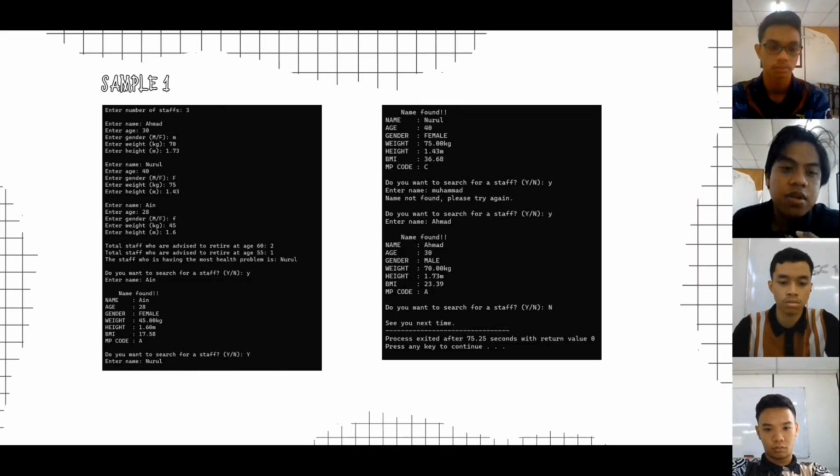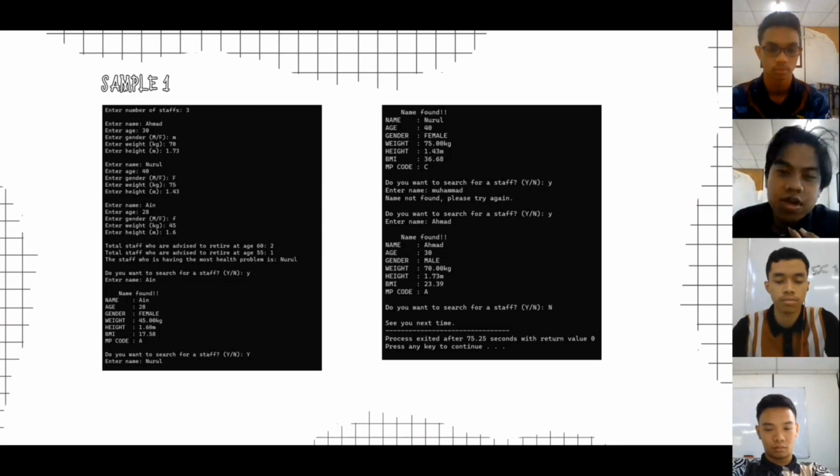Besides that, we also have Nurul, whose BMI is actually 36.68, which is the farthest among Ain and Ahmad. Therefore, we can see that the staff who is having the most health problem is Nurul. And you can see that she is classified as MP code C, meaning that she is advised to retire at age 55. And lastly, we have Ain, a 28 female with a normal BMI of 17.58, and she is classified as MP code A.